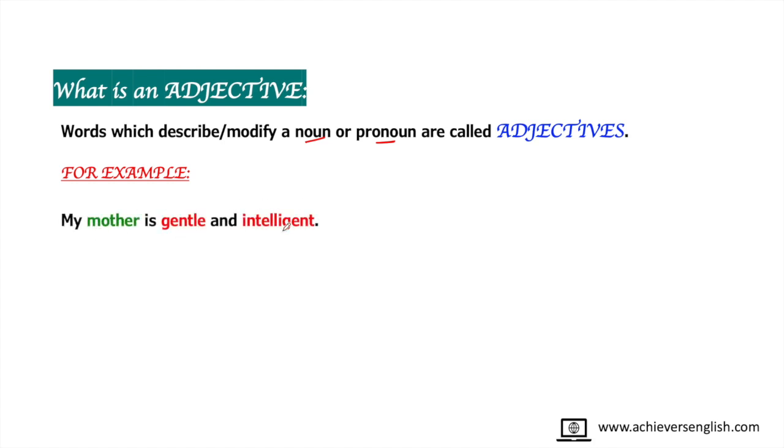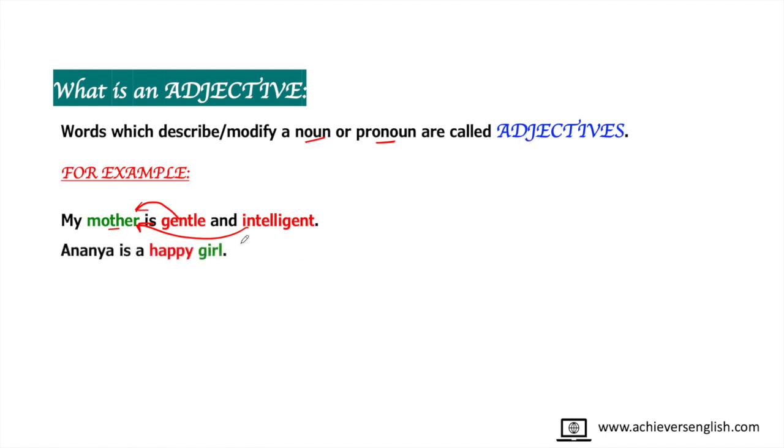My mother is gentle and intelligent. In this sentence, I have highlighted two kinds of words. First is mother and second is gentle and intelligent. So, mother is a noun here. Now, gentle and intelligent are the qualities of mother. Therefore, they are adjectives. The words which describe or modify a noun or pronoun are called adjectives.